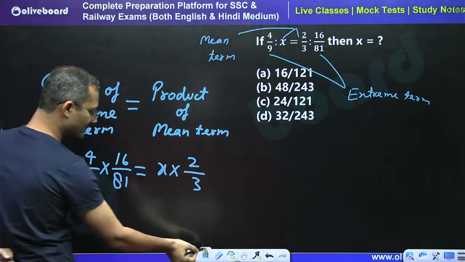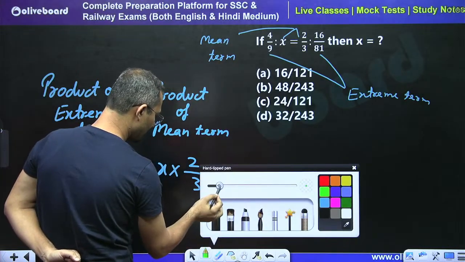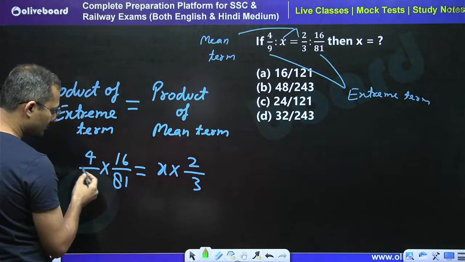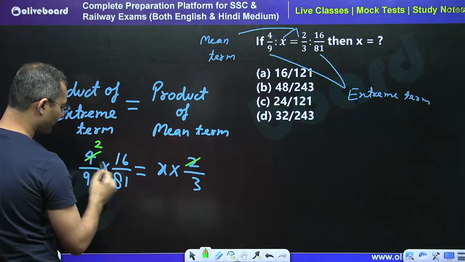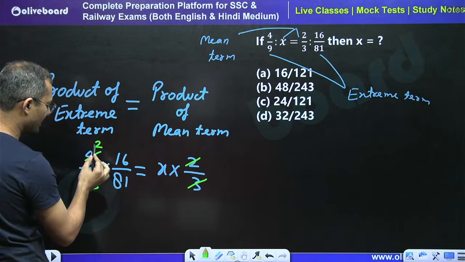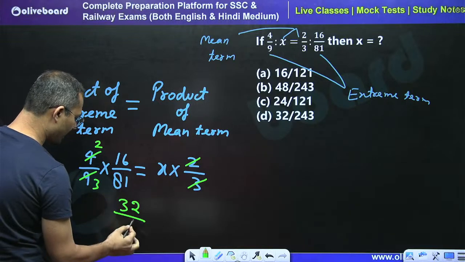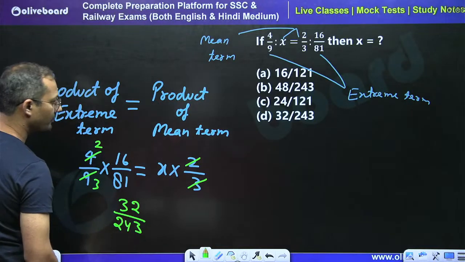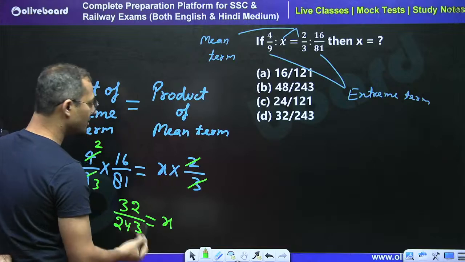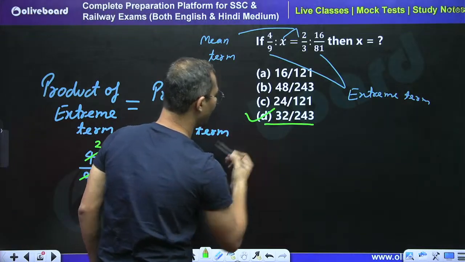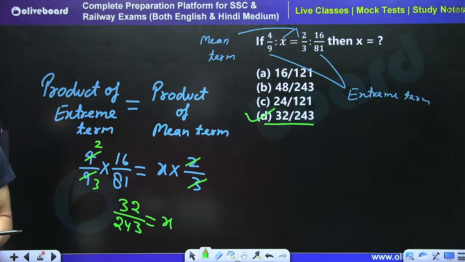So now I can easily say what is the value of x. See, by 2 this is cancelled 2 times, and by 3 this is cancelled 3 times. So we can say 16 into 2, so 32, divided by 3 into 81, so I will get 243. So x is equal to 32 by 243. So D part is the right answer. 4 by 9 is not the right answer. 32 by 243 is the right answer.